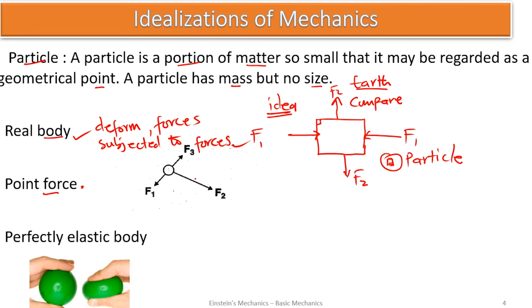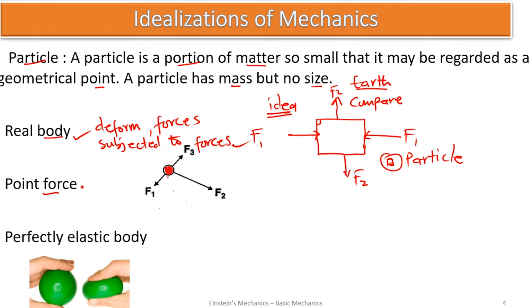So when we look at a body, let's consider this diagram. And if this is a point force, we want to understand what a point force is. We are saying that it is a finite force that is assumed to be transmitted through a small area. Or a point force, these are forces acting on what? A particle or a single point. They are assumed to be transmitted at a point. So I have F1, F2, F3, and their effect is acting on a single point. That type of force or that action is called what?